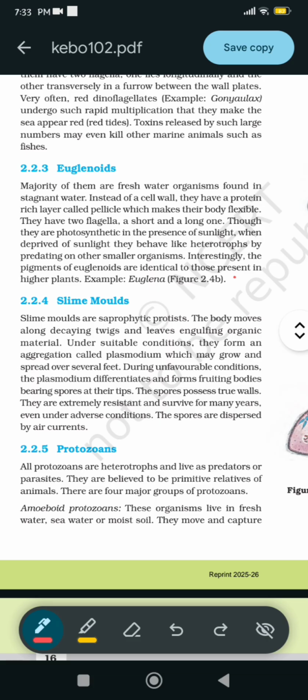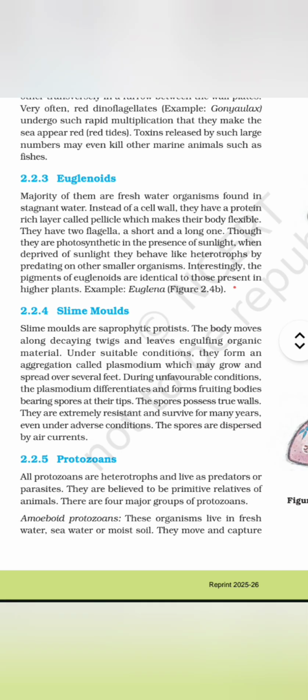2.2.4 Slime molds. Slime molds are saprophytic protists. The body moves along decaying twigs and leaves, engulfing organic matter. Under suitable conditions, they form an aggregation called plasmodium, which may grow and spread over several feet. During an unfavorable condition, the plasmodium differentiates and forms fruiting bodies bearing spores at their tips. The spores possess true walls. They are extremely resistant and survive for many years. Even under adverse conditions, the spores are dispersed by air currents.